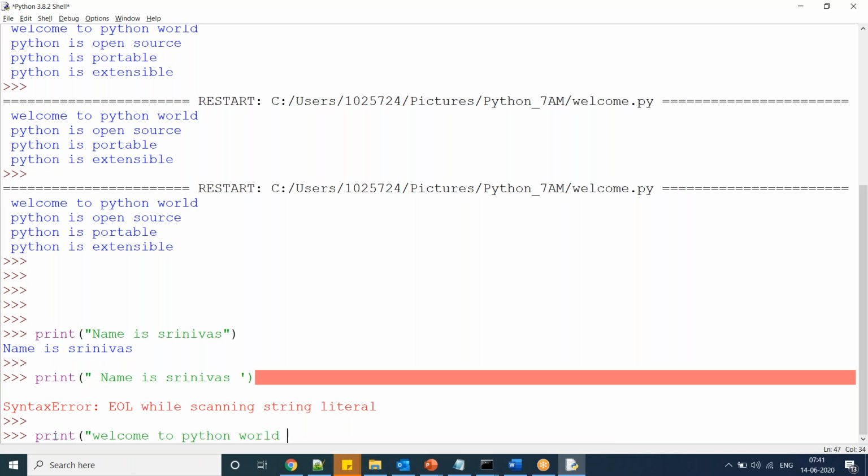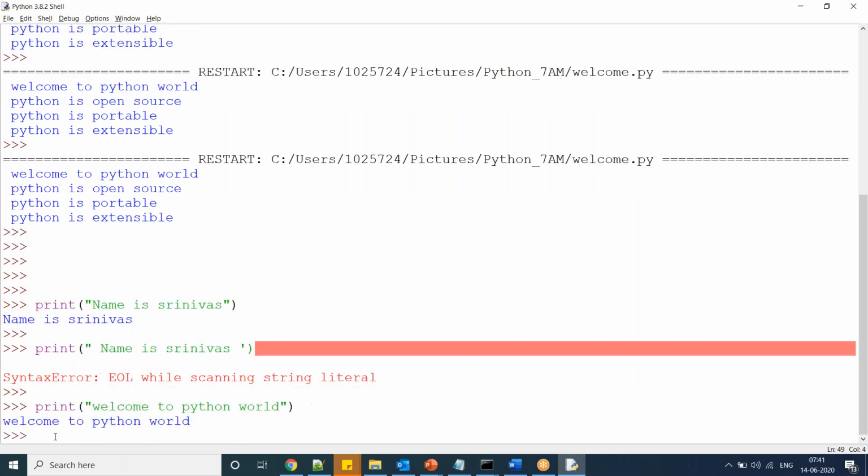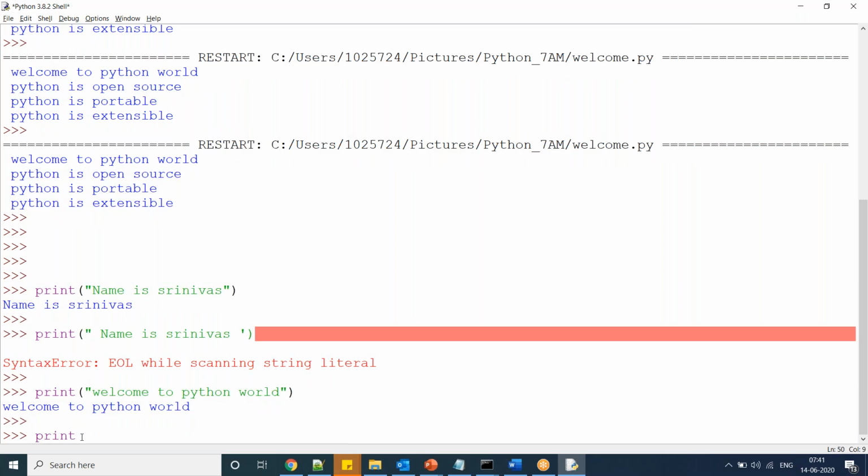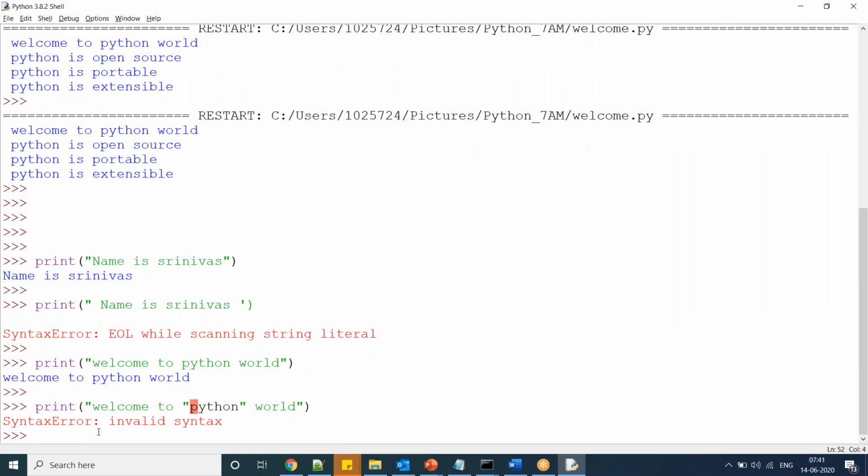This is normal printing. Now I want this one in double quotes. Observe, welcome to, double quotes, Python. It is throwing an error because the compiler is unable to understand which is your string, since everywhere you have double quotes.